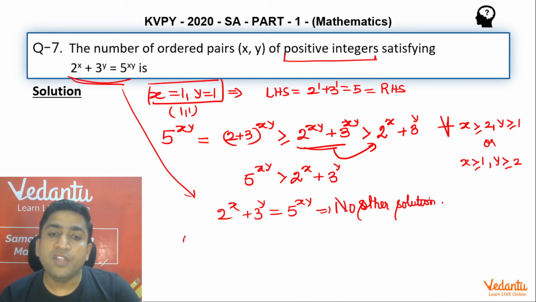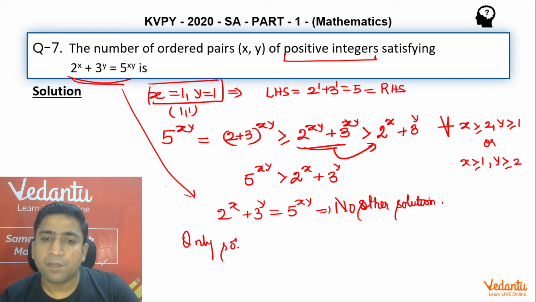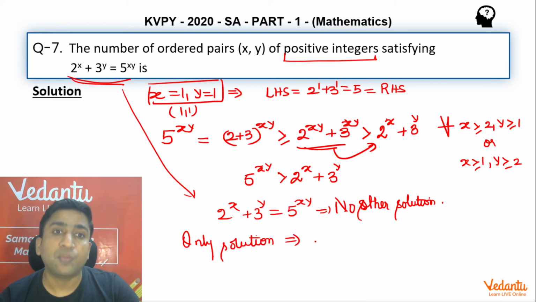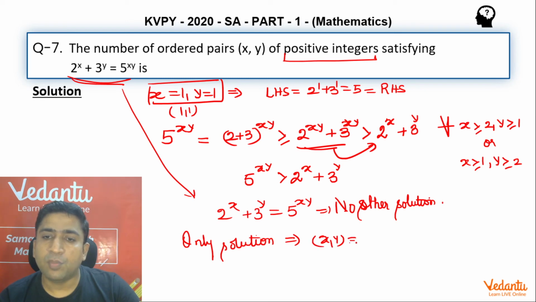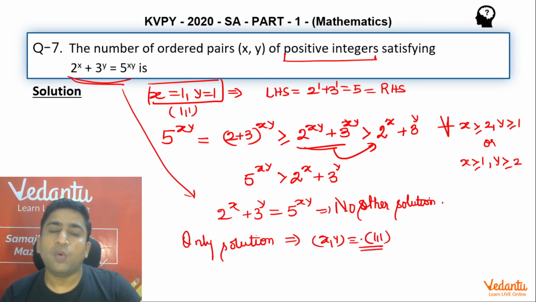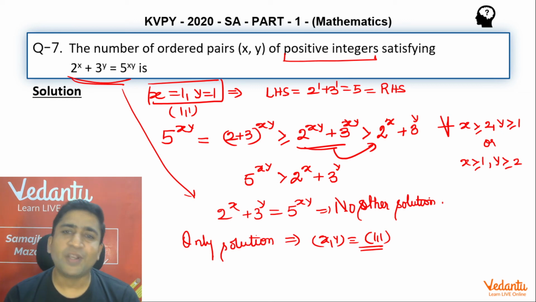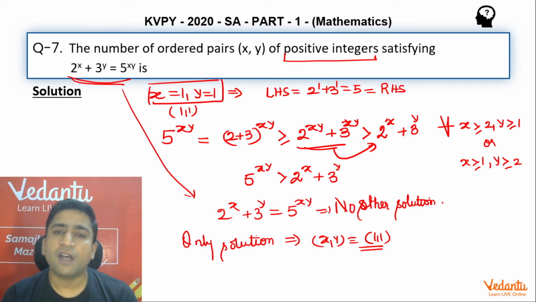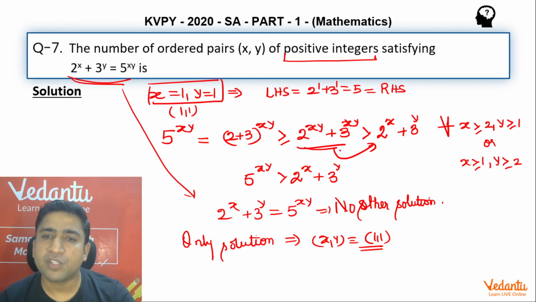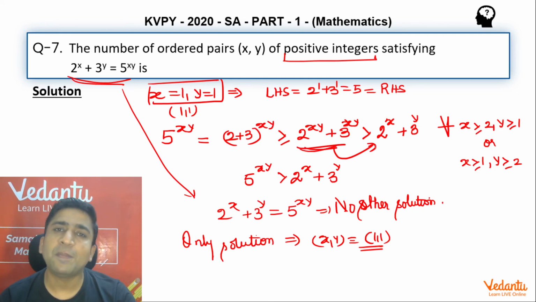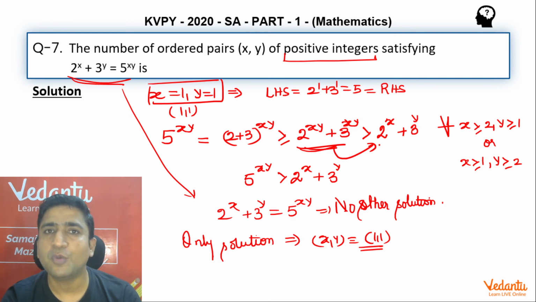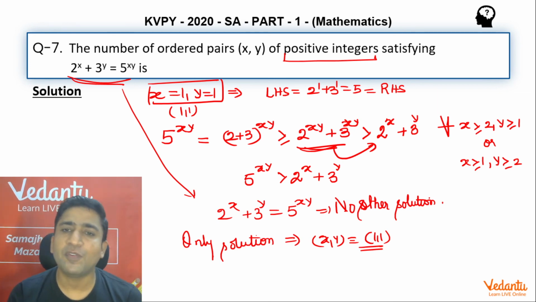So the only solution that I will be having corresponding to this equation is (x, y) = (1, 1). So only one ordered pair I will be having for this particular equation, and I'm sure all of you would have understood this point. The only turning point for this particular application was to understand the transition from 2^(xy) + 3^(xy) being greater than 2^x + 3^y. I'm sure all of you would have understood it.